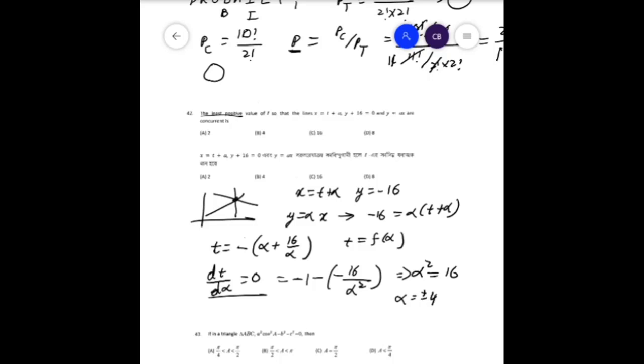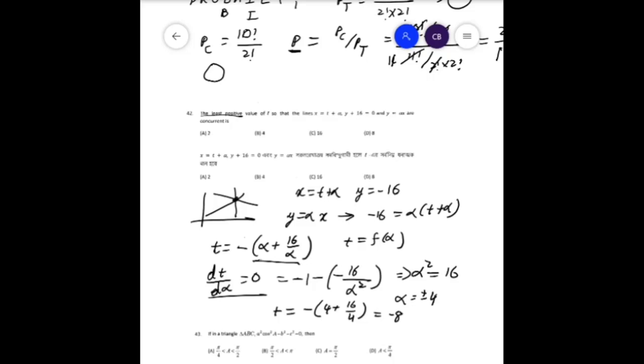Now this produces the maximum value for alpha is equal to minus 4 and the minimum value for alpha is equal to plus 4. You can just put and check. That is the best way to do it fast in the exam. Now that gives us t is equal to minus 4 plus 16 by 4, which is equals to minus 8.